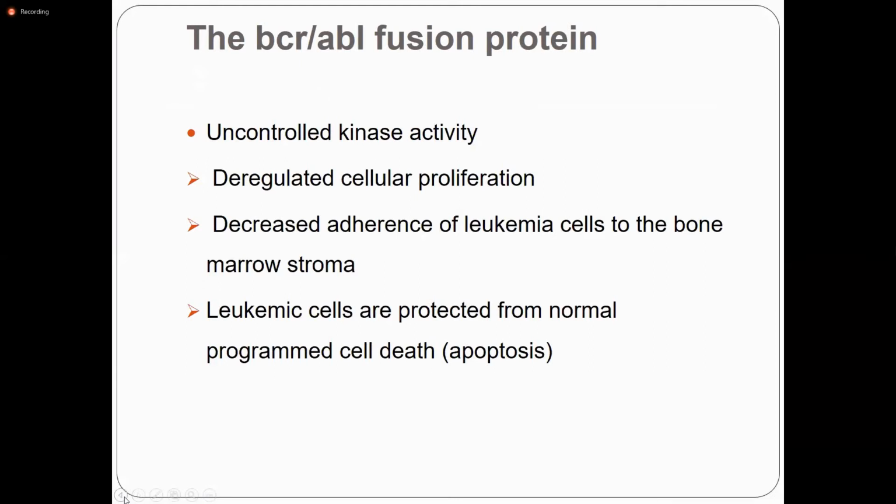The BCR-ABL fusion protein results in uncontrolled kinase activity, resulting in deregulated cell proliferation and decreased adherence of the leukemia cells to the bone marrow stroma, so they come into the peripheral blood. Leukemic cells are protected from normal programmed cell death, resulting in increased myelopoiesis, increased myeloid proliferation.